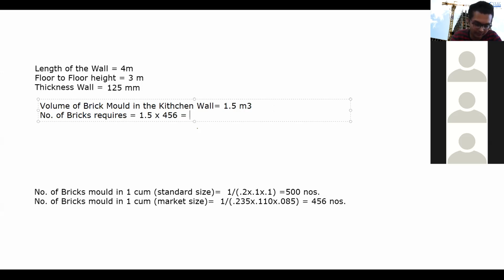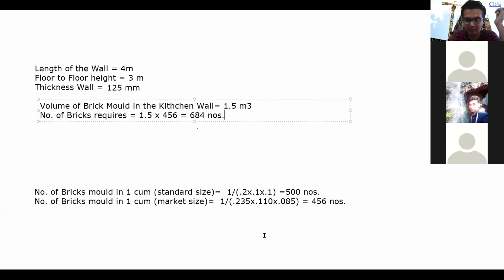How much is it coming? Sir, 684. 684 is it coming? Yeah, 684. So 684 bricks will be required in this particular wall, which is the maximum value, because we have not deducted for the lintel, and we have not deducted for doors and windows. There are no doors and windows here.